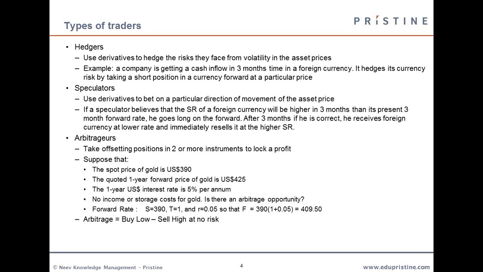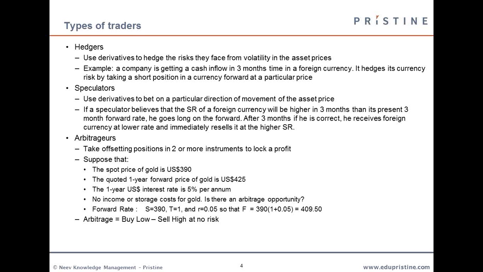They use derivatives to hedge risks they face from volatility in asset prices. The example is very apt here. A company is getting a cash inflow in 3 months time in foreign currency. Say a US trader is going to receive a payment in 3 months time in euros. So he'll hedge the risk.